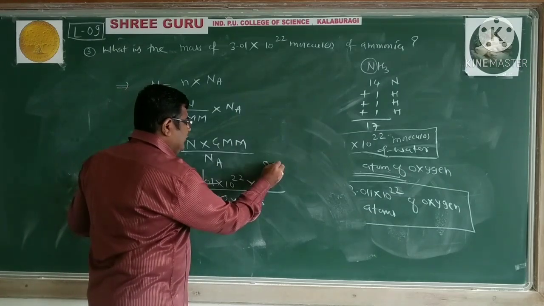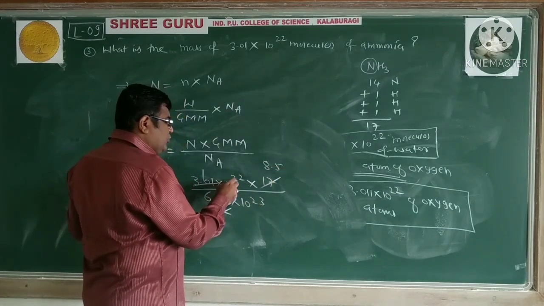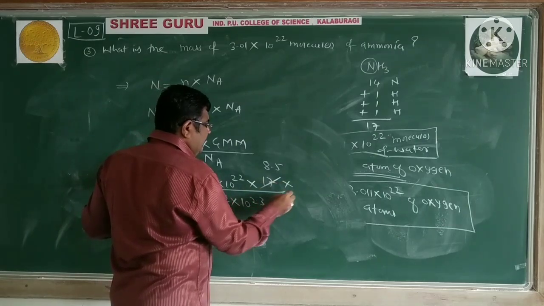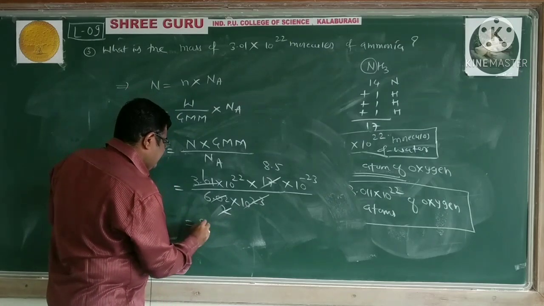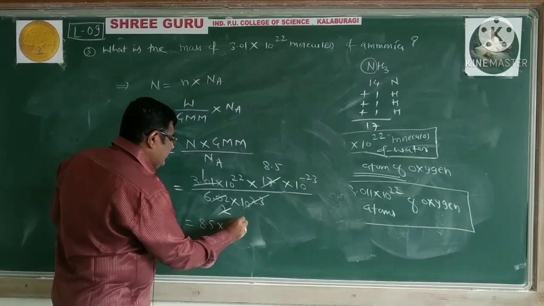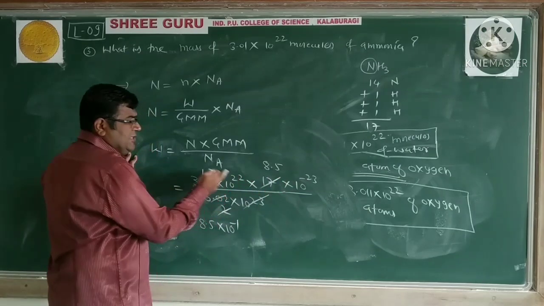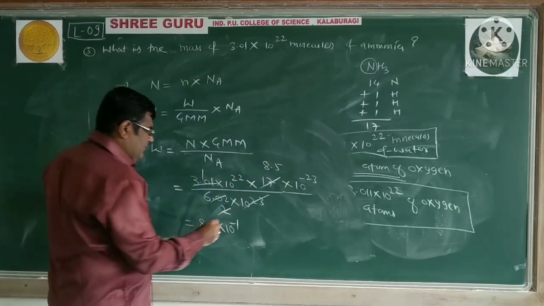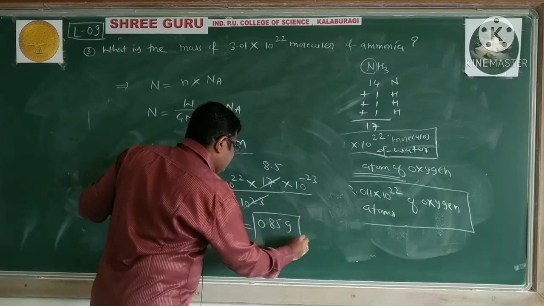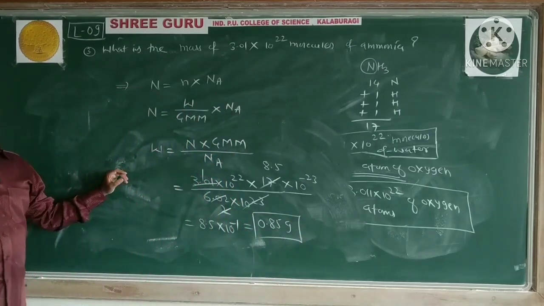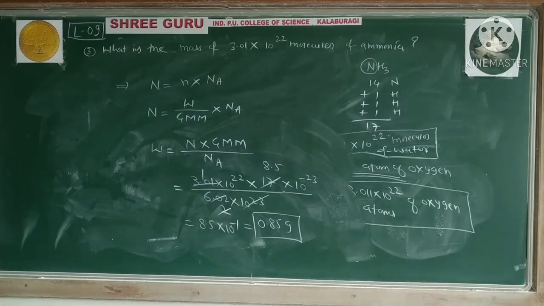This is 8.5. 10 raised to plus 22 multiplied by, when this is in the denominator, minus 23. 8.5 into 10 raised to minus 1, because minus 23 plus 22 is minus 1. 0.85 gram is our answer. So the mass of 3.01 into 10 raised to 22 molecules of ammonia is 0.85 gram.